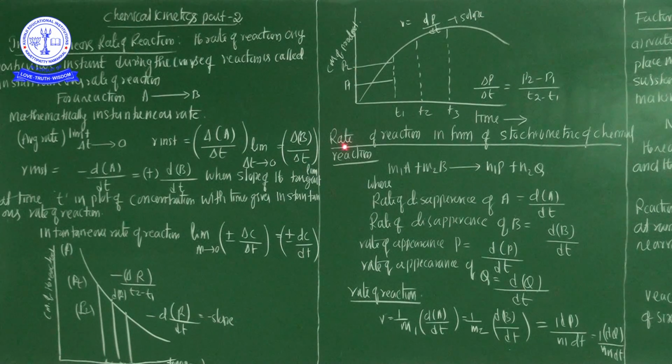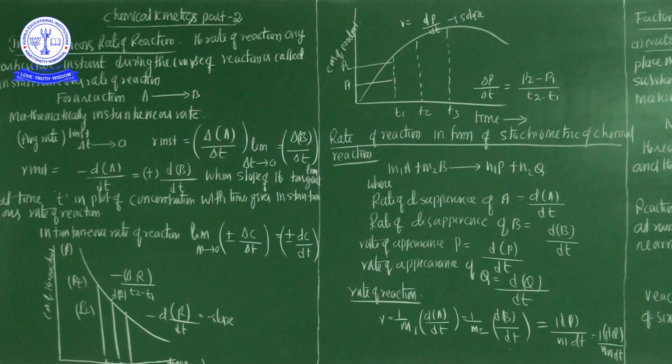Now in this graph you will see the concentration of the product and the time duration. Here the product concentration increases. In the other graph, the reactant concentration decreases.